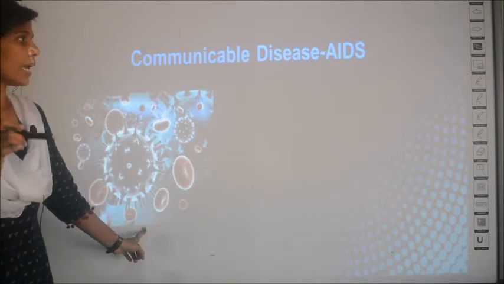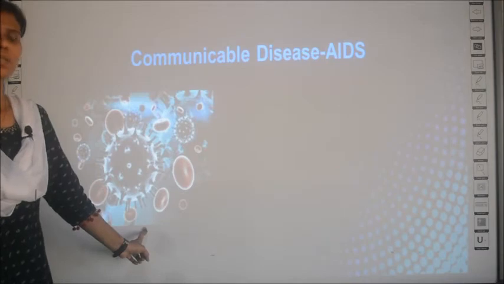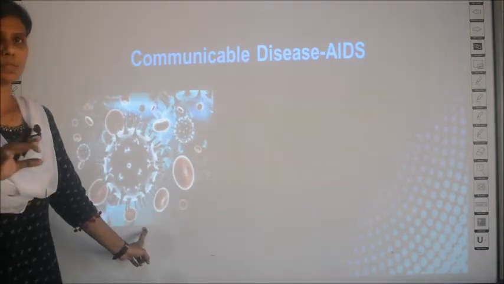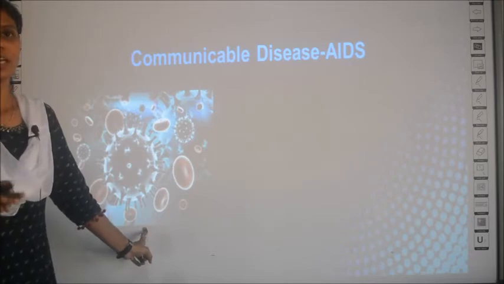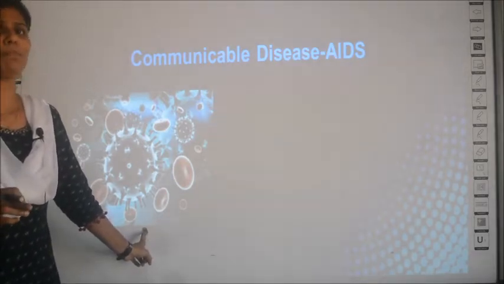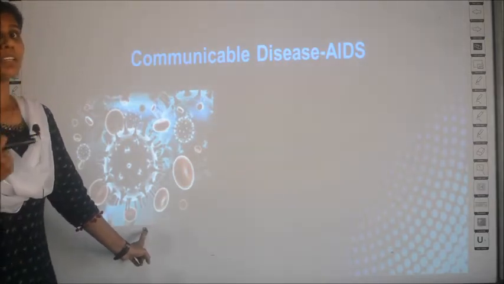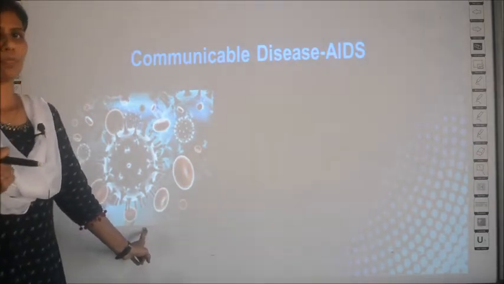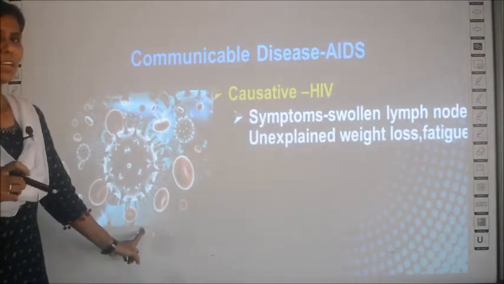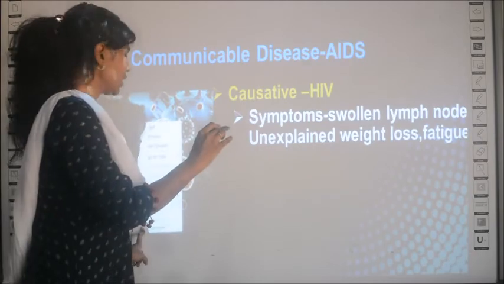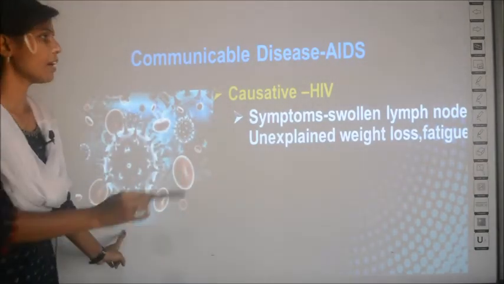Okay. And I stands for immunodeficiency, and all these symptoms are not directly symptoms of the AIDS disease, but they are the symptoms of immunodeficiency. What is immunodeficiency? Immunodeficiency means your immune system becomes poor. The HIV virus is the causative agent. HIV stands for human immunodeficiency virus.